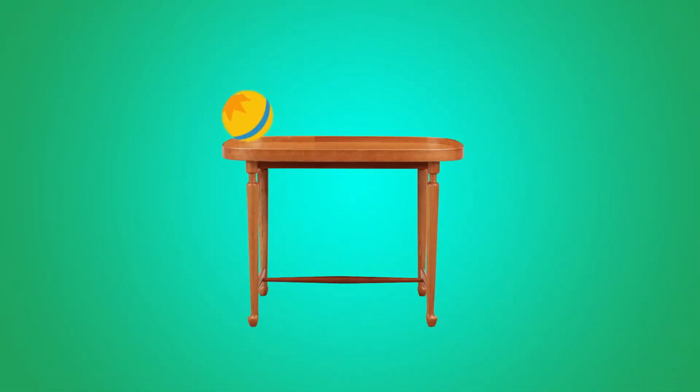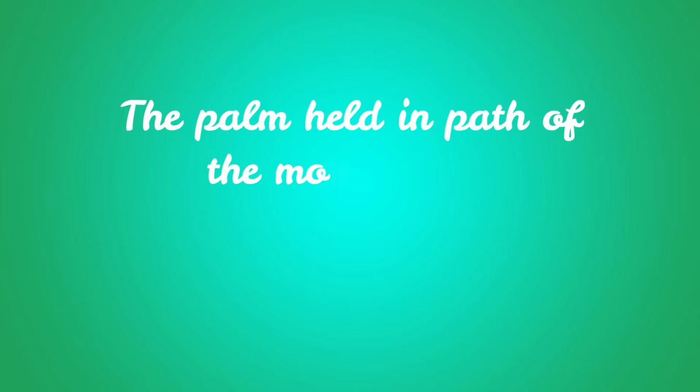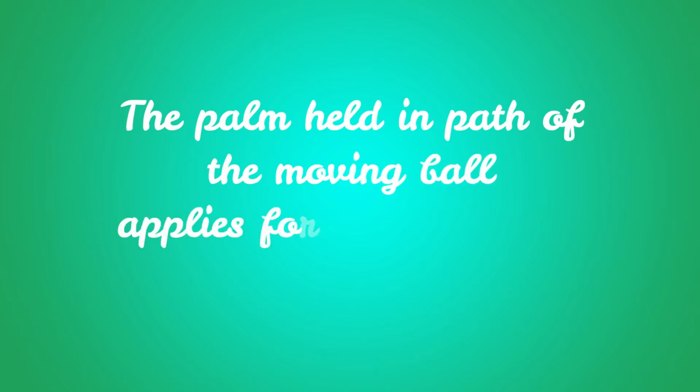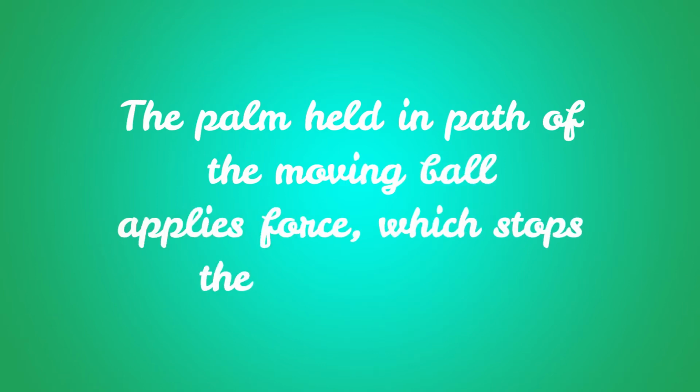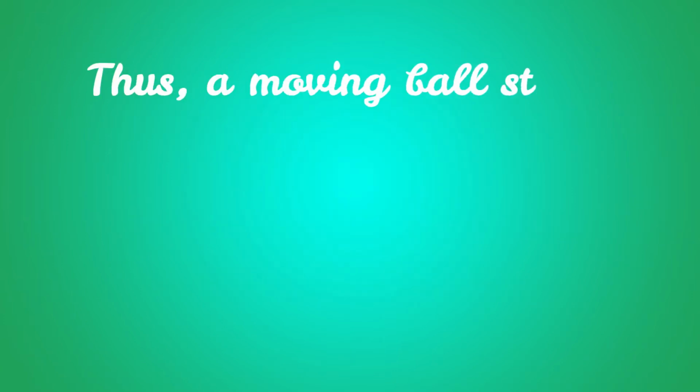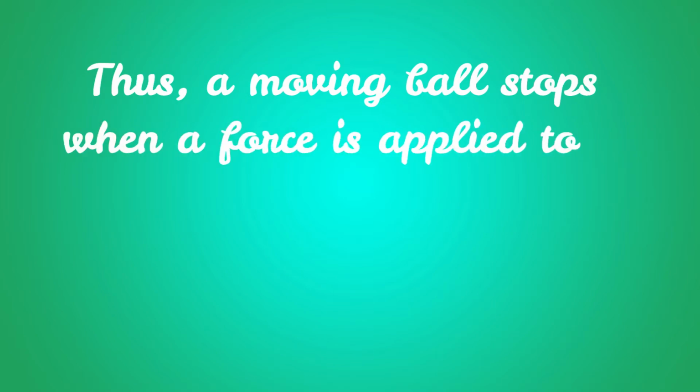When we take a rubber ball and place it on the table and give it a gentle push, we find that the ball starts rolling. Now, if we place our palm in front of the moving ball, we would observe that the moving ball comes to a stop. Actually, the palm held in the path of the moving rubber ball applies a force to the moving ball. This stops the moving ball. Thus, a moving ball stops when a force is applied to it.